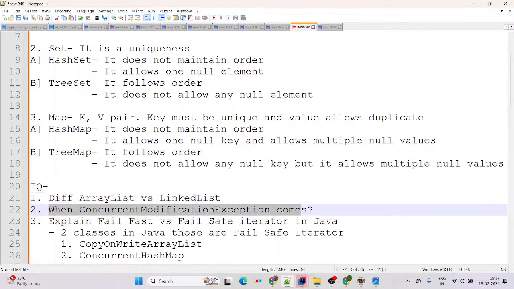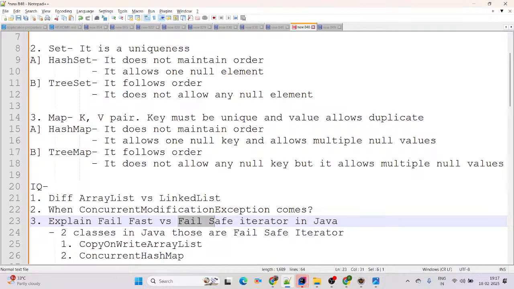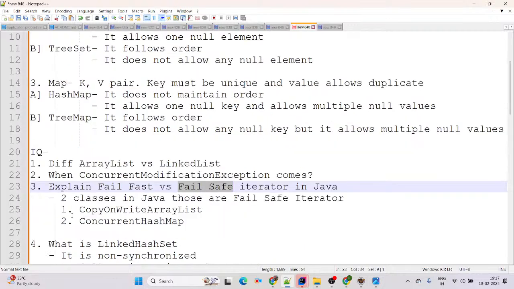When does ConcurrentModificationException come? You can say that in iteration, if you are trying to add or remove elements of a key value pair, that time ConcurrentModificationException comes. If such an exception comes, that is called a fail-fast iterator. If there is no exception in such a scenario, in iteration, if you are trying to add or remove key value pair elements, then you can say this is a fail-safe iterator. In Java, there are only two such classes, the fail-safe ones: CopyOnWriteArrayList and ConcurrentHashMap.